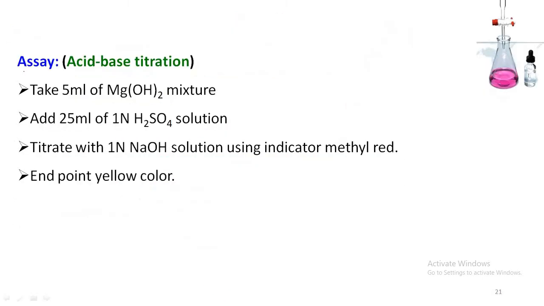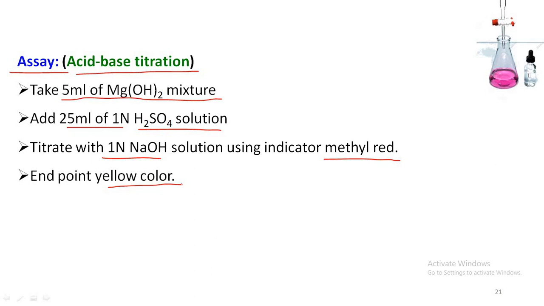Coming to the assay procedure of magnesium hydroxide mixture, it is assayed by the acid-base titration method. Take 5 ml of magnesium hydroxide mixture and add 25 ml of 1 normal sulfuric acid solution, and titrate with 1 normal sodium hydroxide solution using methyl red indicator until a yellow color is obtained as the endpoint.